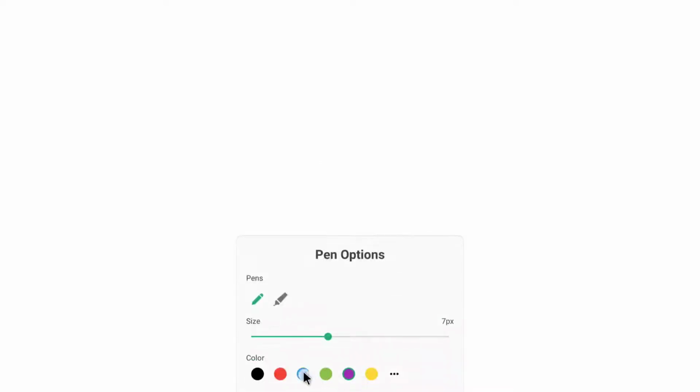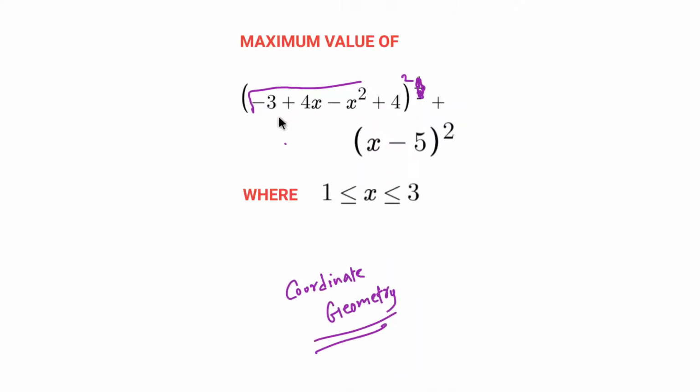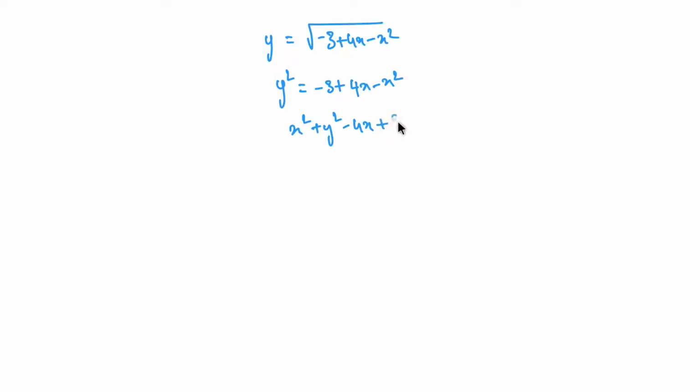Let me change this to blue. First let us look at the first term of the function that has been given to us, this one. I would assume that to be y. So y is nothing but root over minus 3 plus 4x minus x square, isn't it? So just square on both sides. y square is equal to minus 3 plus 4x minus x square. So it's x square plus y square minus 4x plus 3 is equal to 0.